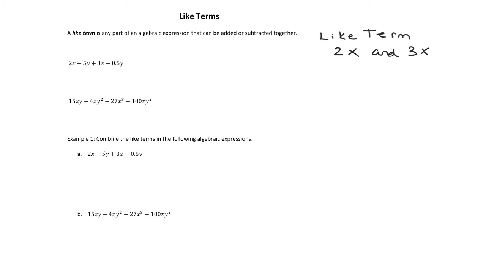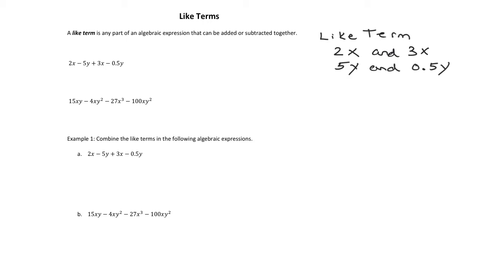The other two terms that appear are this 5y and this 0.5y. Those are like terms as well, the 5y and 0.5y. Again, those are similar in that they can be combined. Now, the expressions that we work with can get much more complicated, but it works the exact same way.